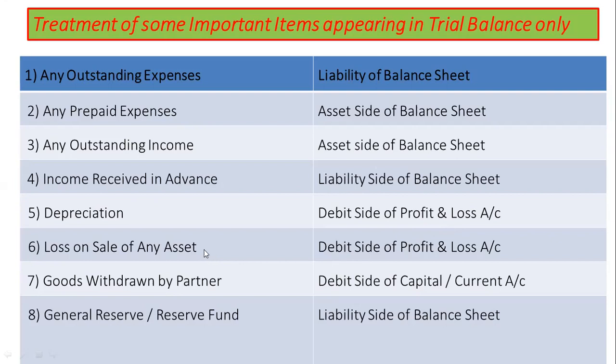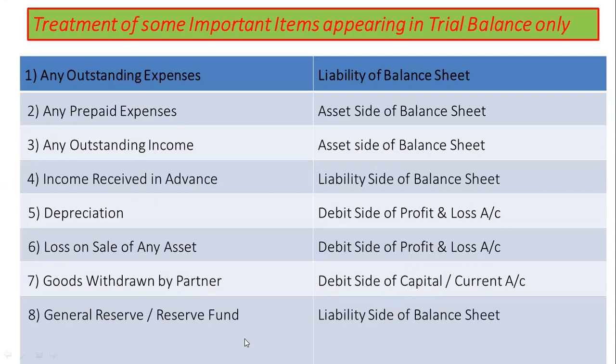If furniture is sold, then it will never fetch the price for which it was purchased. There is a loss, so it is always shown on the debit side of profit and loss account, that is loss on sale of any asset. If goods are taken away by the partner, it being a drawing, it is mentioned on the debit side of partner's capital or current account.